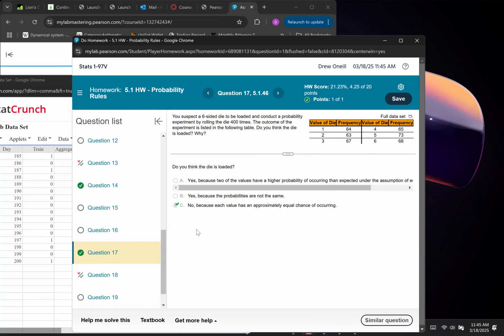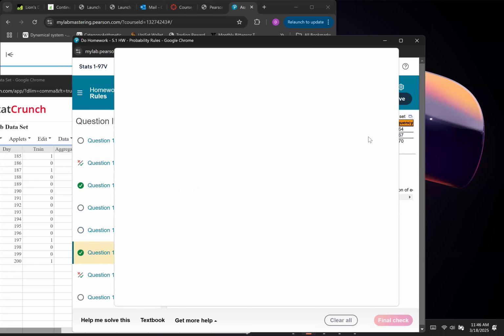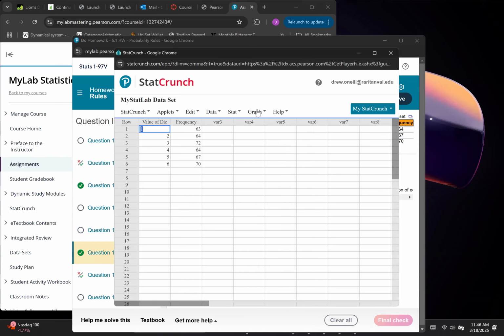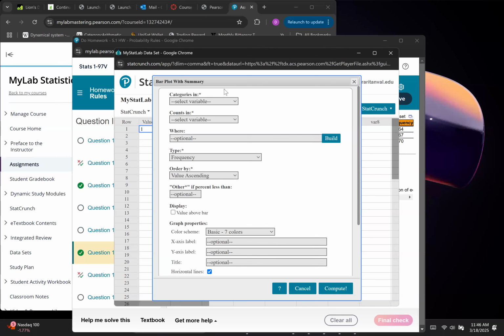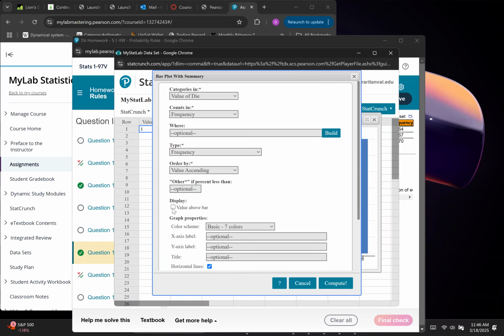For this one, let me show you how to do this question. You can open up the data and do a bar plot with summary. Our categories are the value of diameter, frequency, and make sure you have the value of the relative frequency. So let's change this to relative.